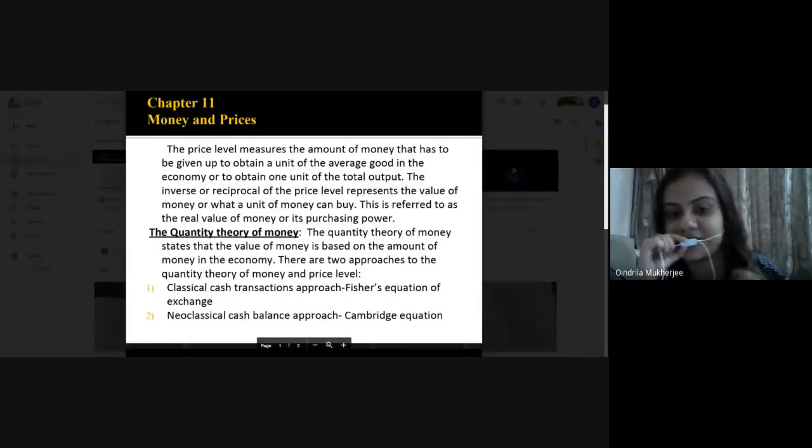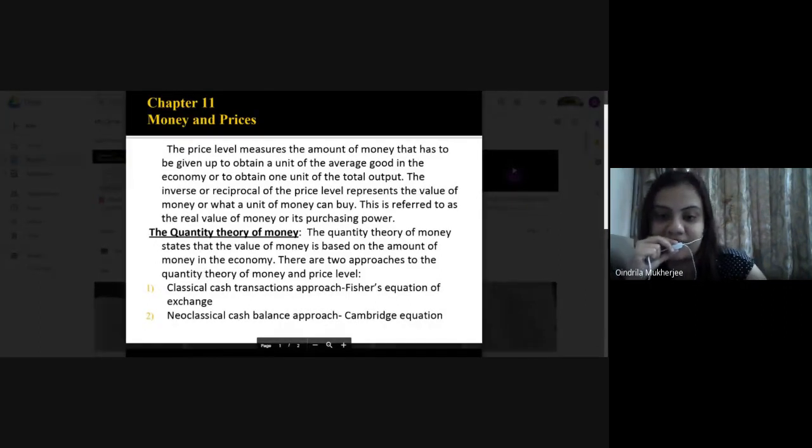See, it's there on the chat box. Please copy down the value of the total amount of money, that is the total stock of money which is there in the economy, and when we measure its value, that will give us what? That will give us the quantity of money. Right?